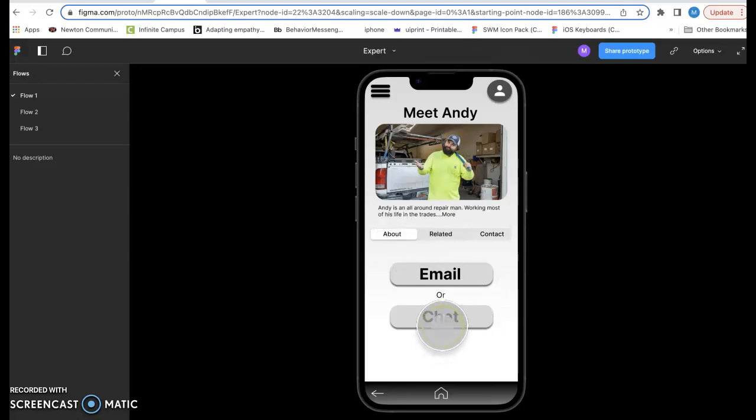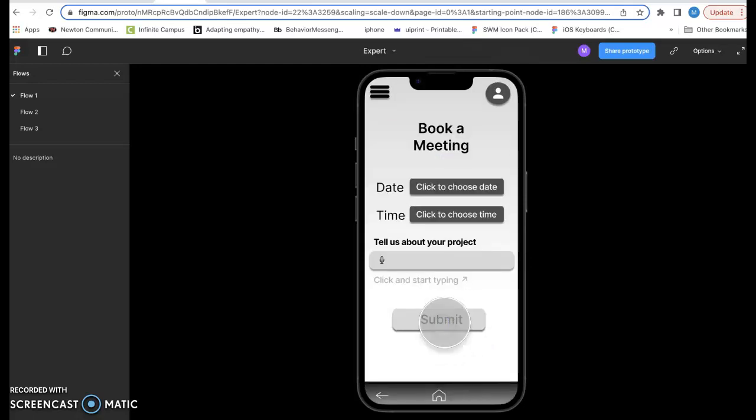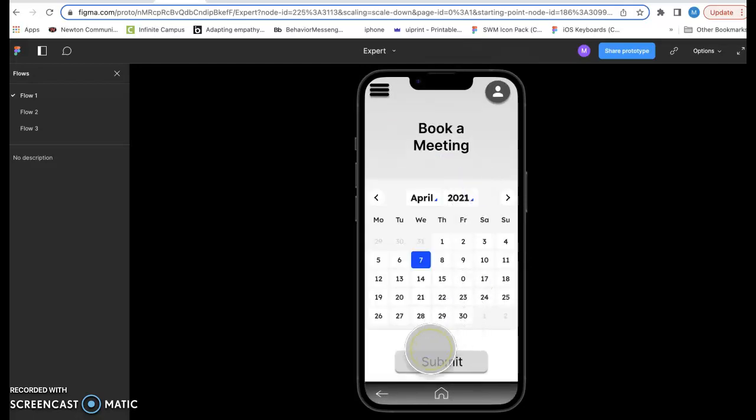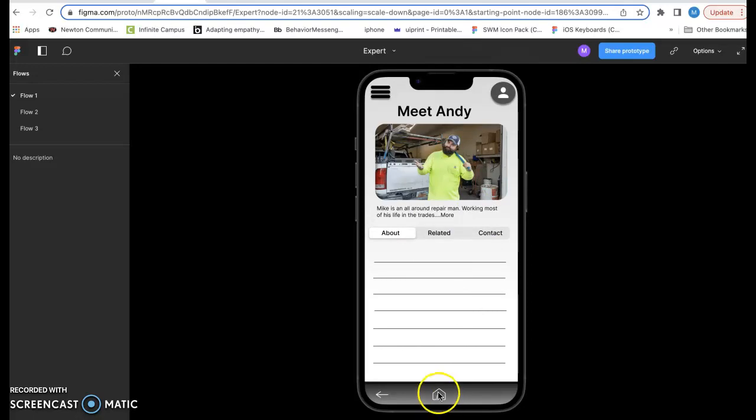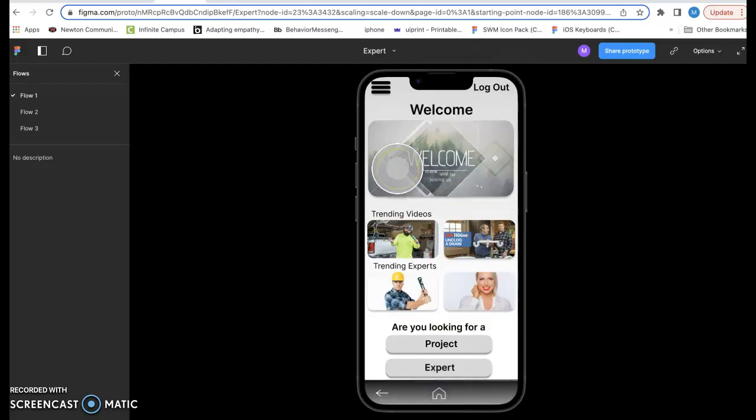This feature is unique among all other apps that I've seen. You could chat with them by choosing a date and a time, and you now have the ability to have a live conversation with that expert, where they will allow you to show what's going on. They'll teach you anything you need, but it'll be the exact same thing as if you hired a plumber or you hired a painter to come in to check out your work. Once you're all done, you can go back to the home page and continue on with your process.